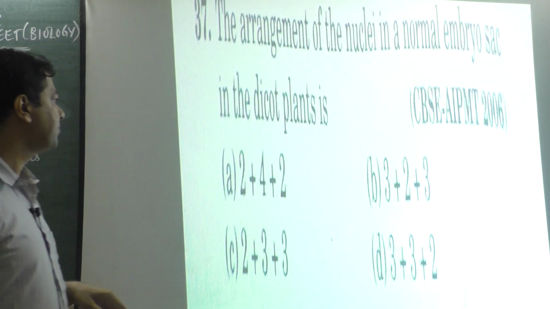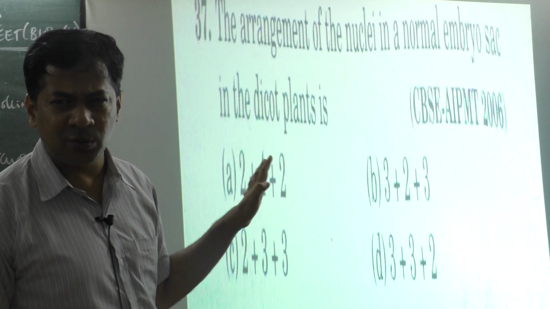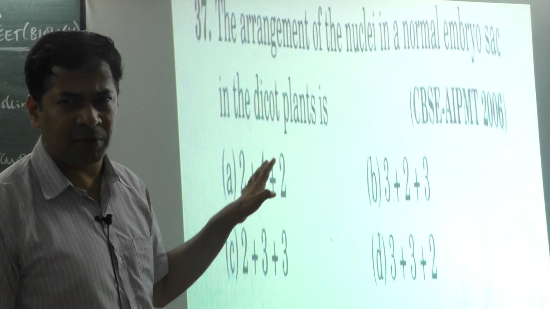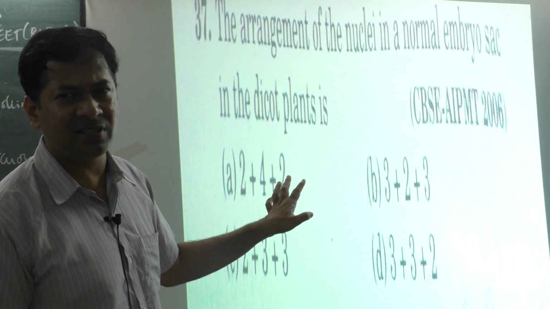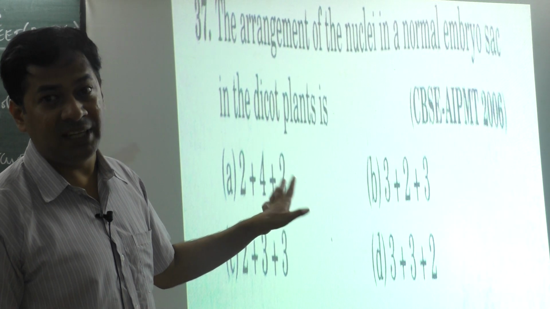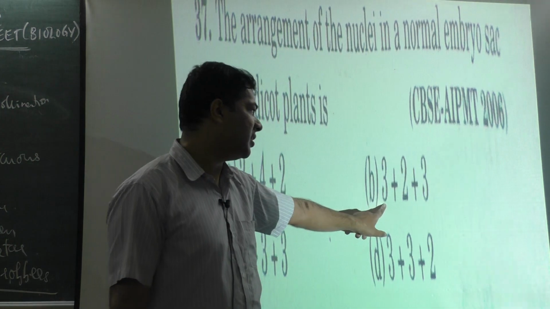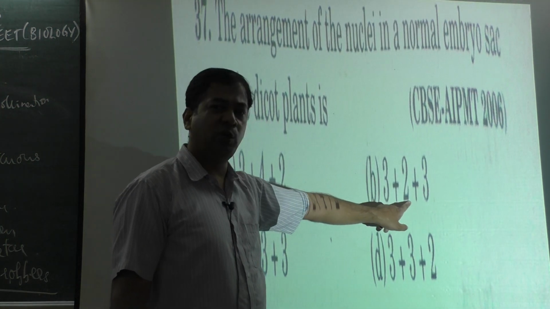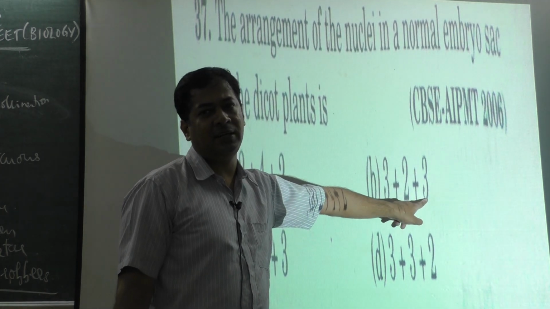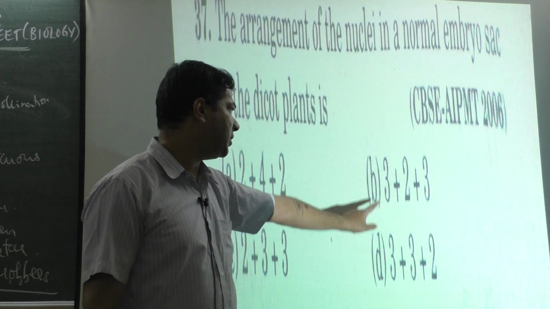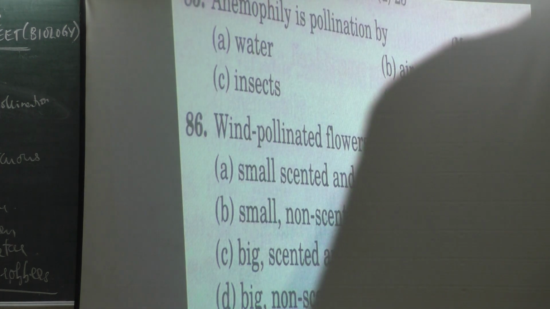So which option? This question was asked in 2017 or 2018, I exactly don't remember, but 100% I know that you can check the question paper. Same question was asked for NEET only. So it should be 3 plus 2 plus 3. 3 antipodal cells, 2 polar nuclei and 1 egg and 2 synergids, totally 3. So it should be 3 plus 2 plus 3. Tricky question, simple but tricky question.